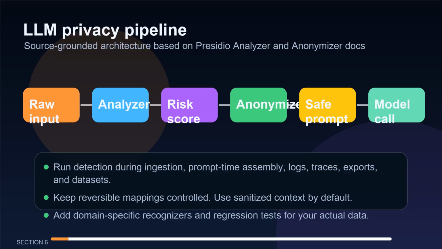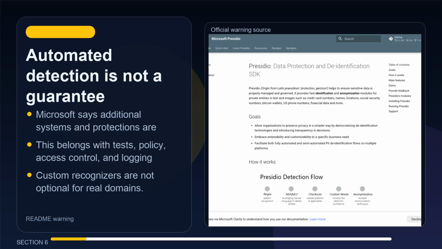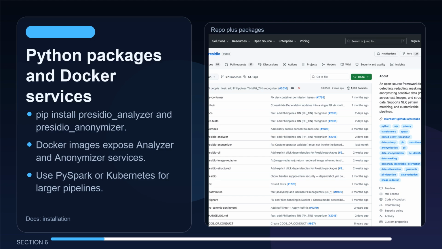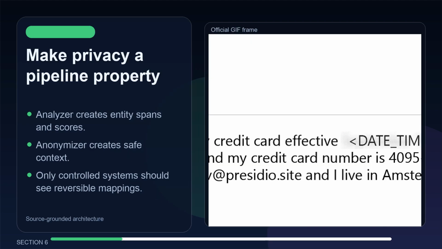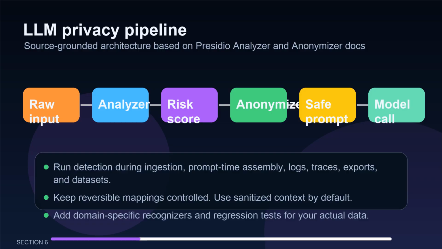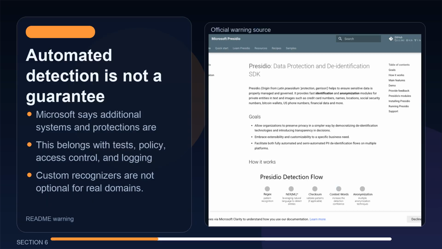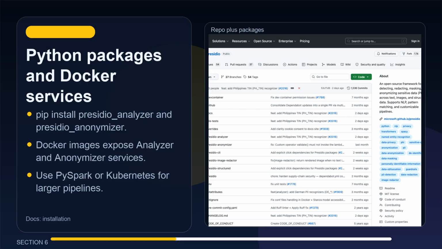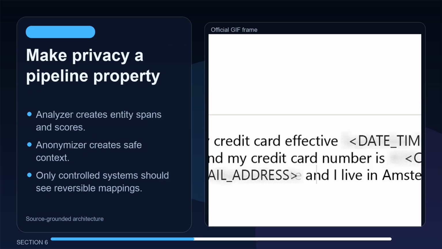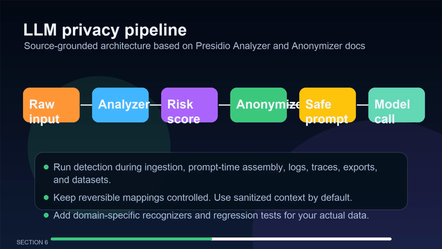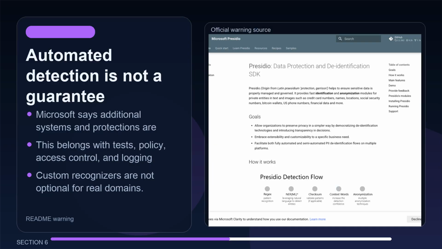For an AI product, I would wire Presidio in 4 places. First, run it during ingestion, before documents enter a vector store. Second, run it at prompt time, because user input and retrieved context can both contain secrets. Third, run it on logs and traces, so failed agent runs do not become a permanent PII leak. Fourth, run it on exports, screenshots, and datasets before sharing them with contractors or external tools.